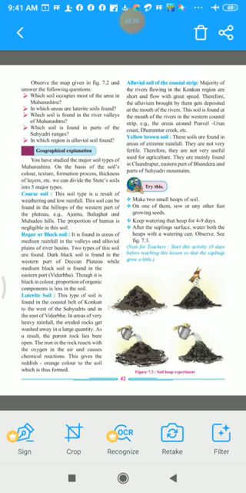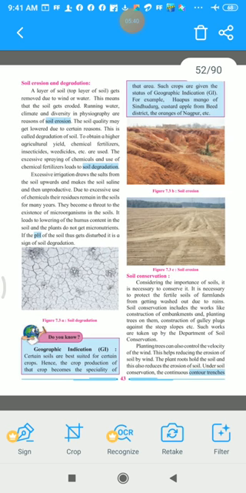Next, come to page number 43. Soil erosion and degradation. A layer of soil, that is the top layer of soil. Soil has thickness, yes or no? So whichever is the top layer of soil that gets removed due to wind or water.